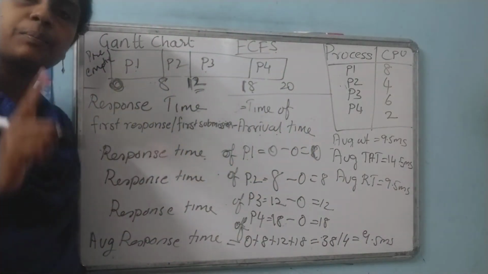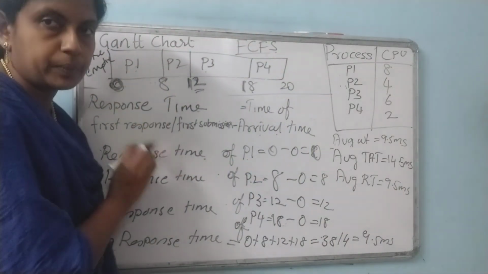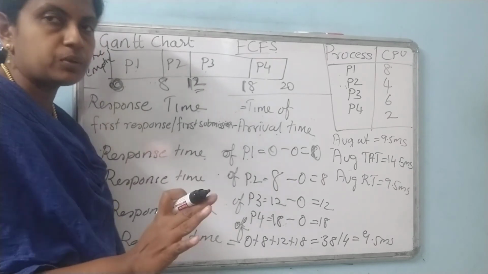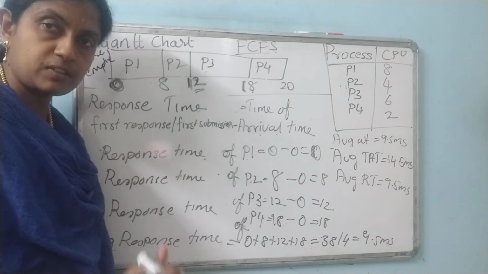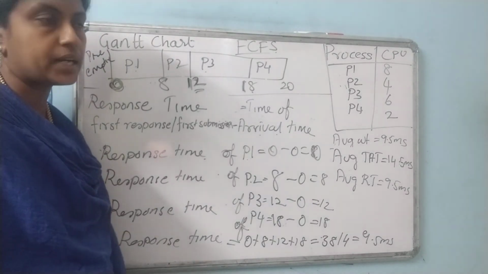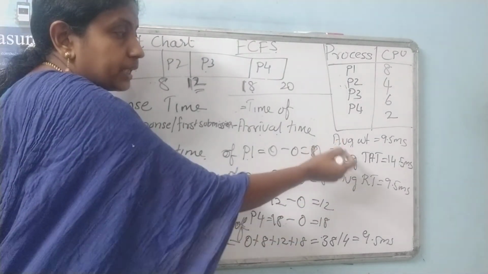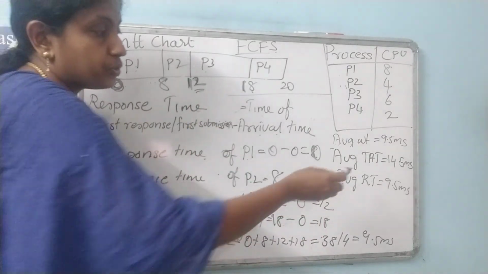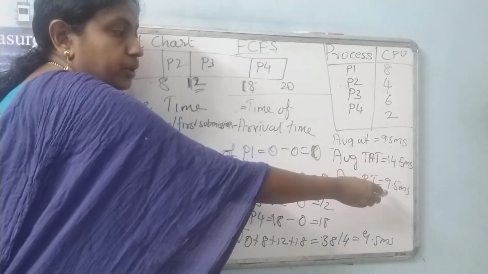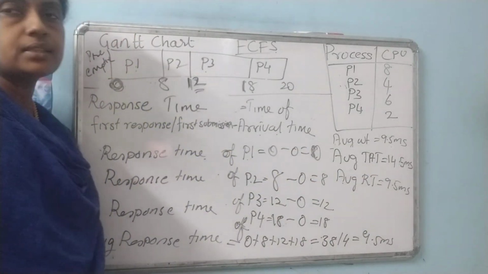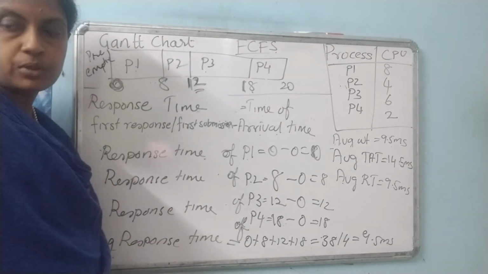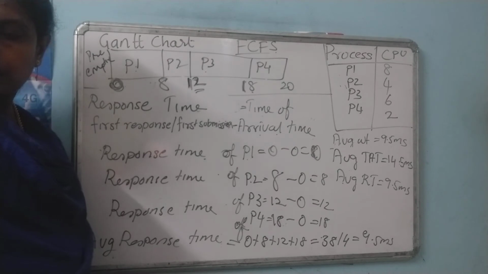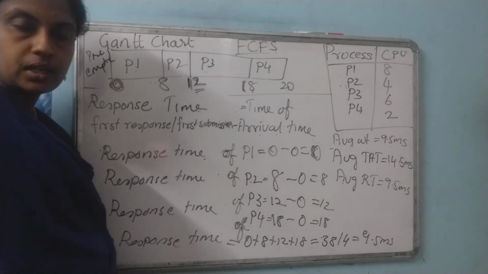If it is non-preemptive scheduling, like this example, that means a process is not disturbed in between. One process will start and that process will complete, then only the next process will start. In that case, waiting time and response time will be the same. So if you observe, waiting time is also 9.5 milliseconds, and average response time is also 9.5 milliseconds.